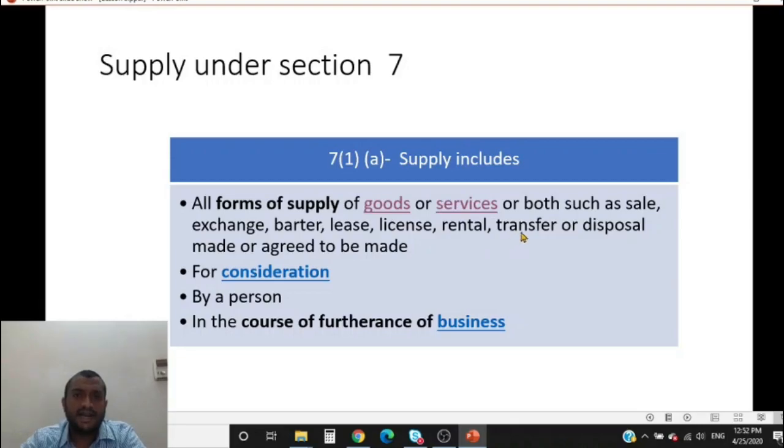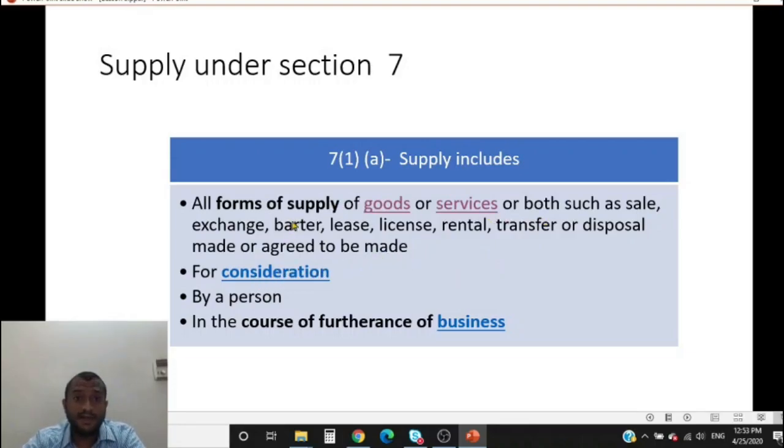Transfer. Transfer is nothing but a transfer of property in goods. I want to cover everything here. So you might say this is not a sale. So it is a transfer now. I want to cover all possibilities in this form of supply. So I try and use every word possible. Some might say it is not a sale, it is a disposal. Okay, disposal also I'll add to a form of supply. Made or agreed to be made.